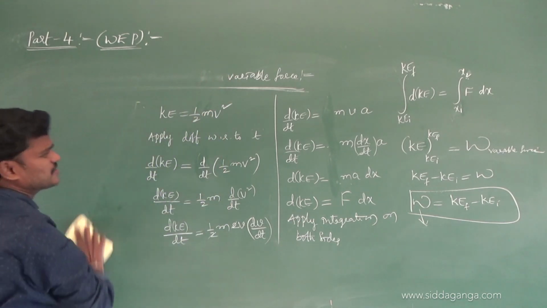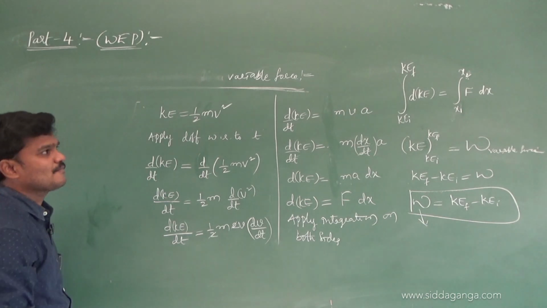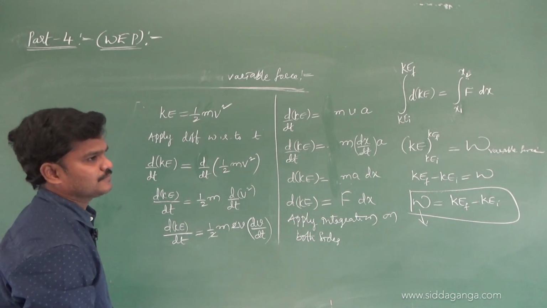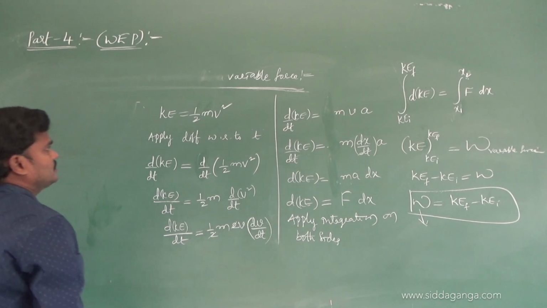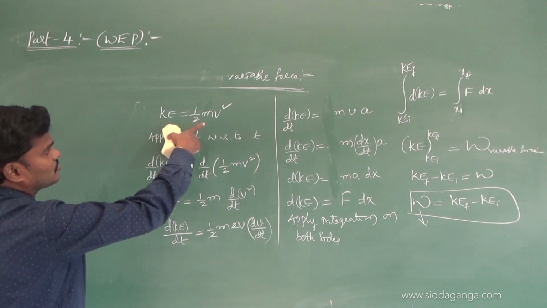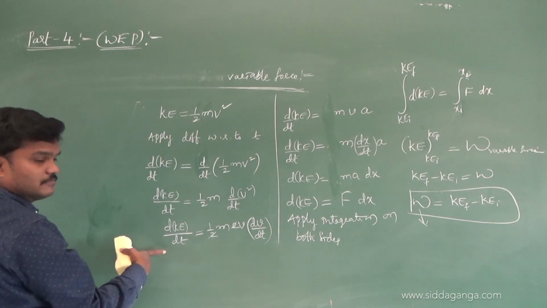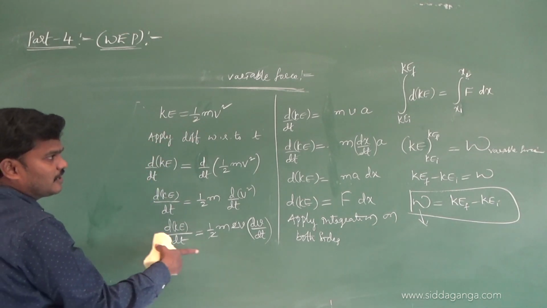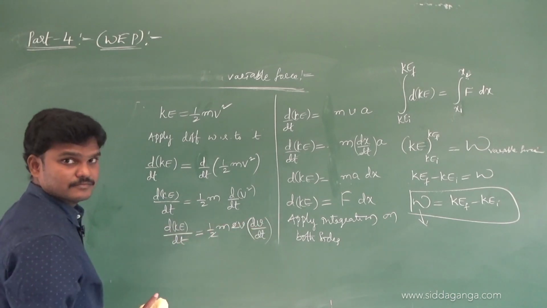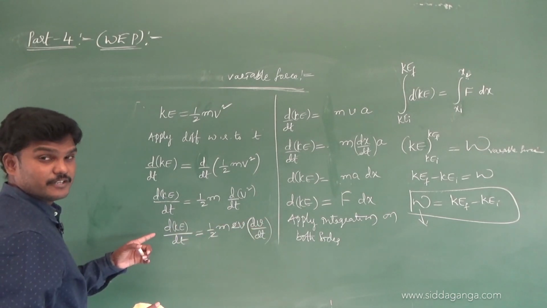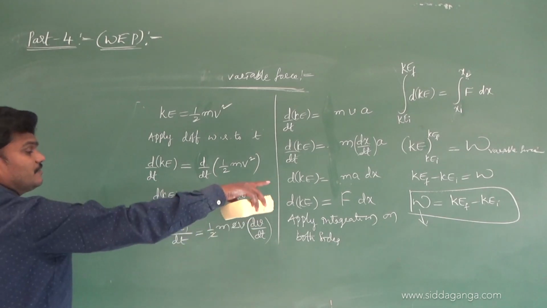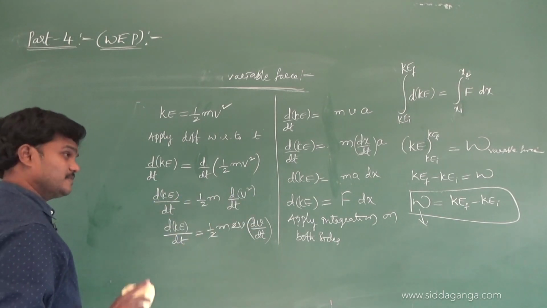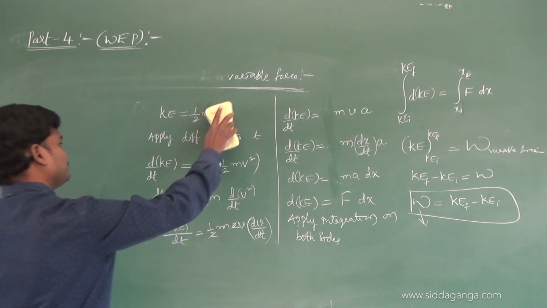Let us see some applications. See here how I did it: KE is equal to half mv square, I applied the derivative d by dt, and later I applied integration. The first step is derivative, the next step is integration. Finally, work done by the variable force, we got it as change in kinetic energy.